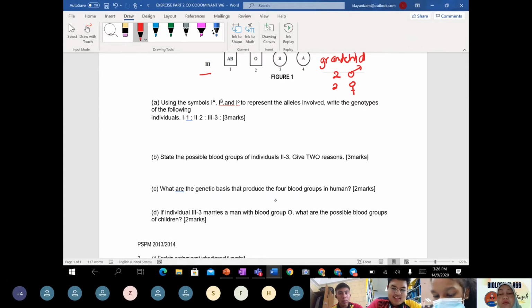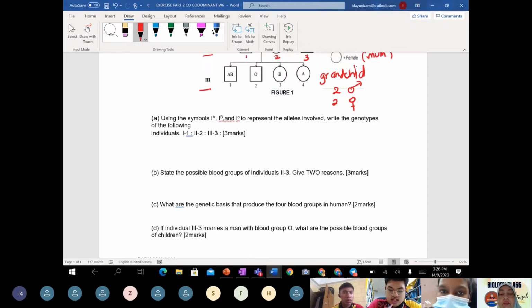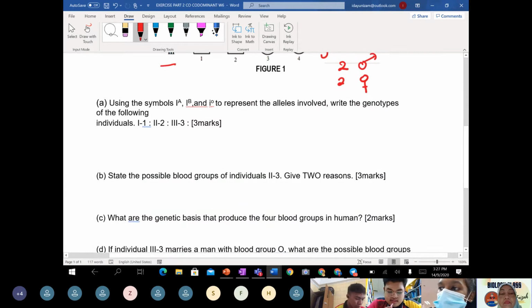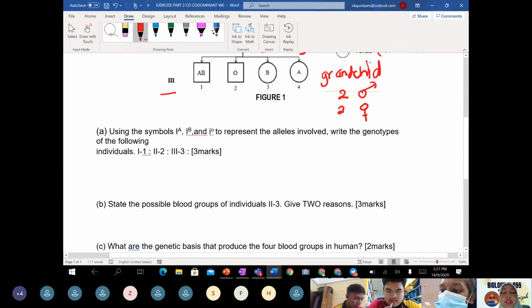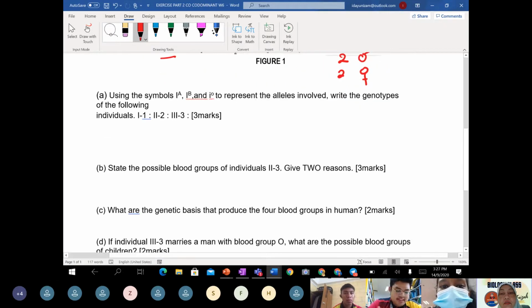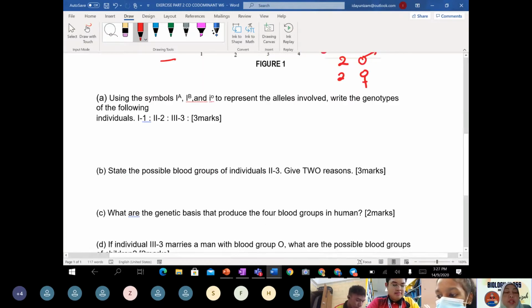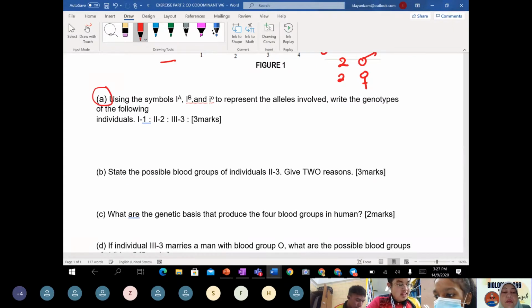Okay, Aisha already constructed the genetic diagram, and it's not the same as the question. You mean question B, is it? Which question are you referring to? Question 1A, the second one.